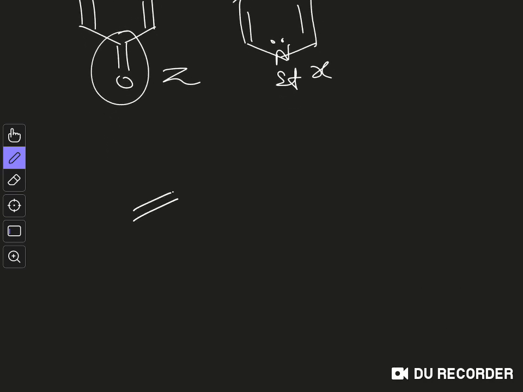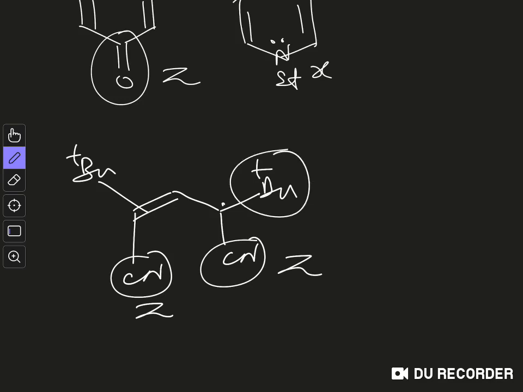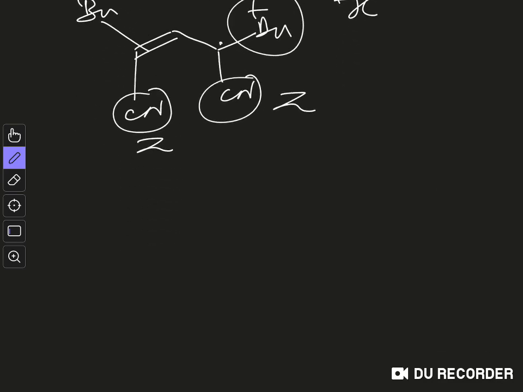Other examples are like this: a double bond, and you have the radical over here. Here you have, let's say, a tert-butyl group, and here you have a cyanide group. So this cyanide is the Z group. On this side again you have a cyanide group, another Z group which is conjugated, and here you have the tert-butyl group. We classified the tert-butyl group as an X group, right? Any alkyl group is an X group. So this is again a captodative radical.